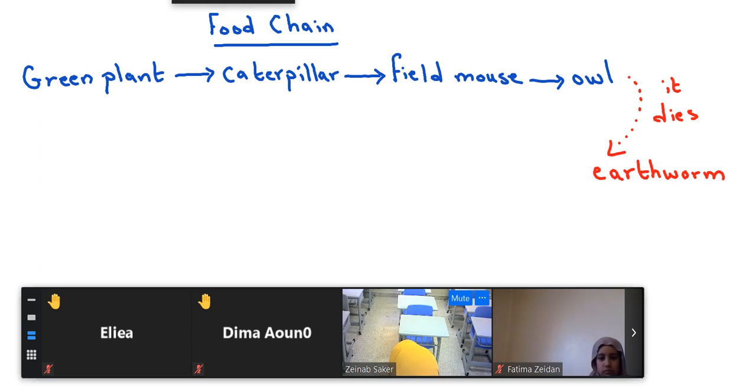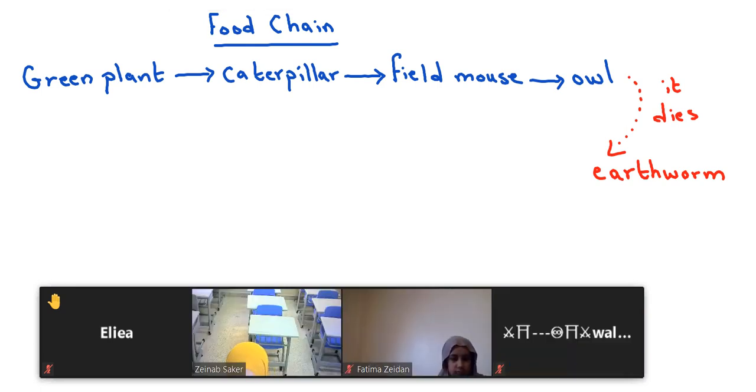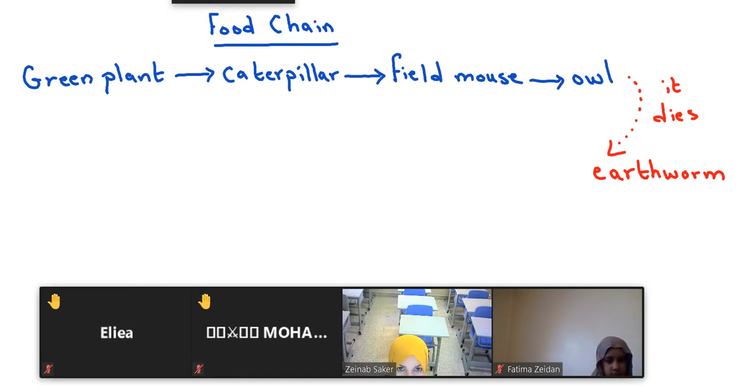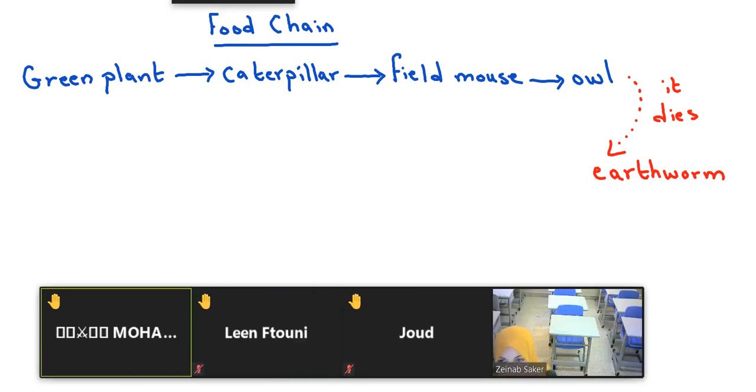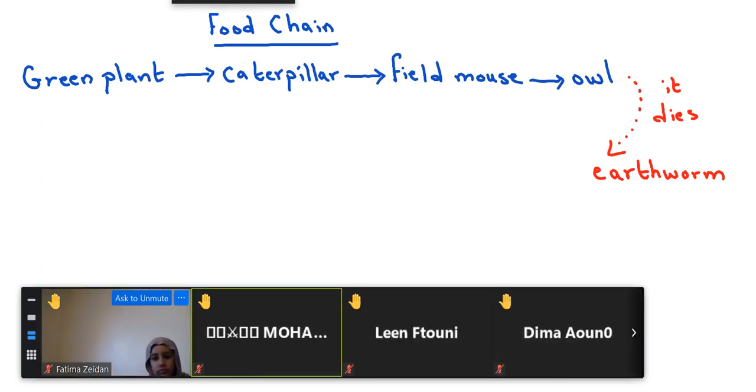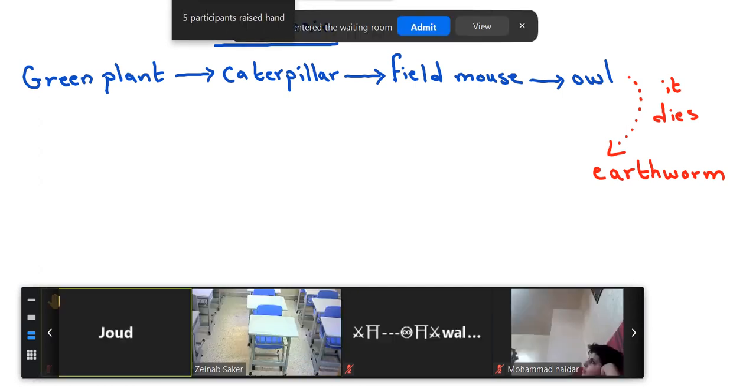Lower your hands again. Now I have to find a new student who didn't answer till now. Muhammad Isa, how many links are there in this food chain? Three links in this food chain. Thank you, Muhammad. Jude, how many links in this food chain are there? Four. Thanks a lot. Mute yourself again.